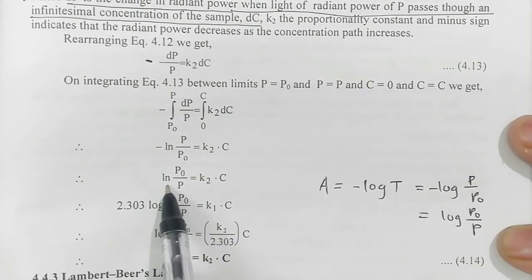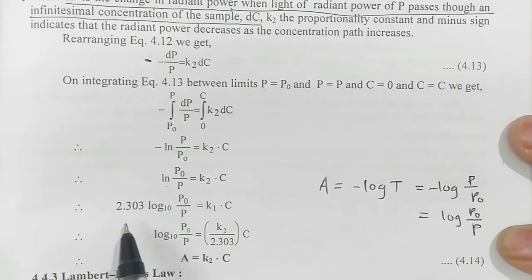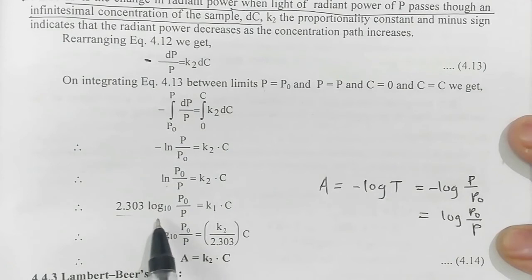Now convert this ln into log to the base 10. This is the conversion factor. Therefore 2.303 log to the base 10 P0 upon P is equal to K1 times C. Now what is the value of this 2.303 log to the base 10 P0 upon P?